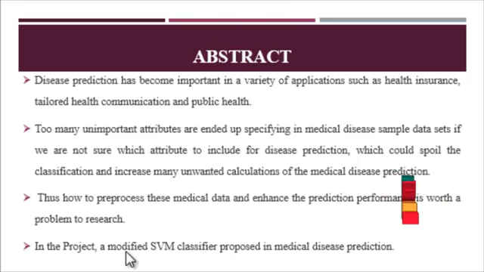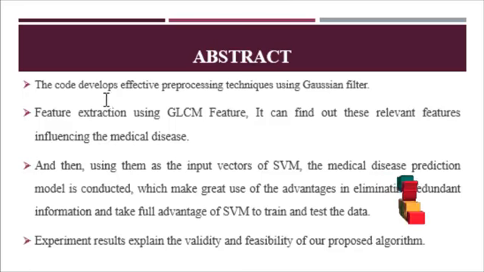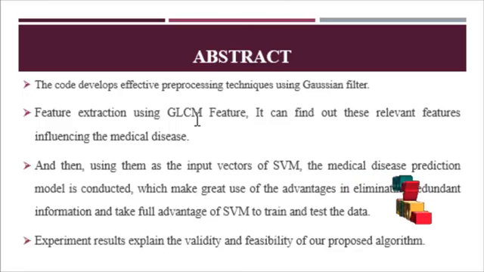In the project, a modified SVM classifier is proposed for medical disease prediction. The code develops the preprocessing technique using a Gaussian filter and feature extraction using GLCM features.